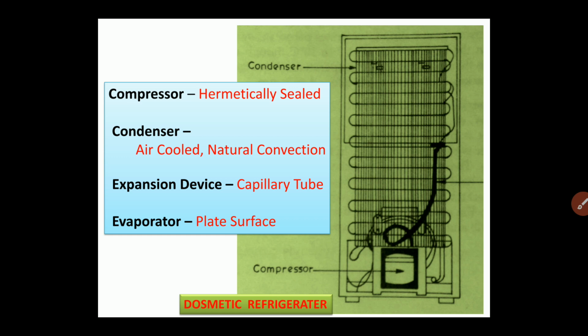Once again, in the plate surface evaporator, the wall of the compartment is a double wall, and this wall is just folded from the inner side as well as the outer side. It is rounded in such a way that automatically a tubular, cylindrical portion is formed, and that cylindrical portion becomes the coil of the evaporator. Therefore we can say that the evaporator coil is neither inside nor outside, but it lies in the wall of the freezer compartment, and that is nothing but the ice formation compartment of the domestic refrigerator.